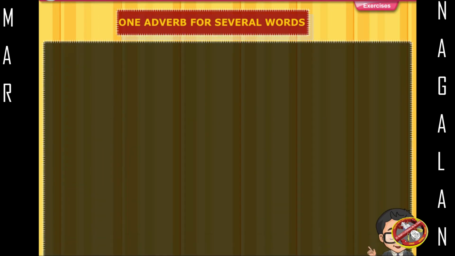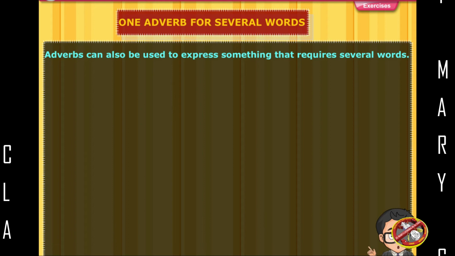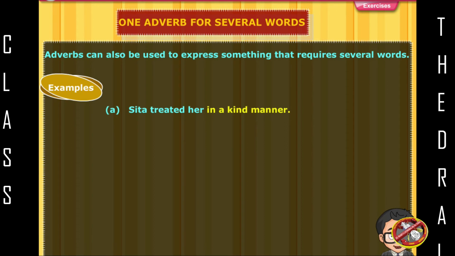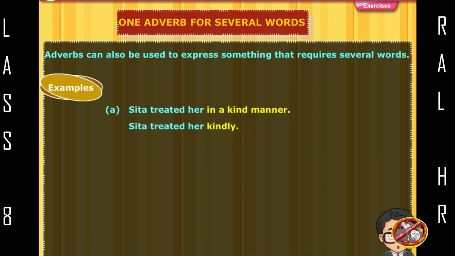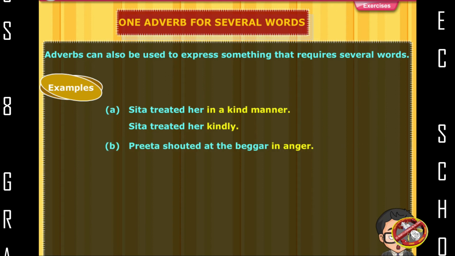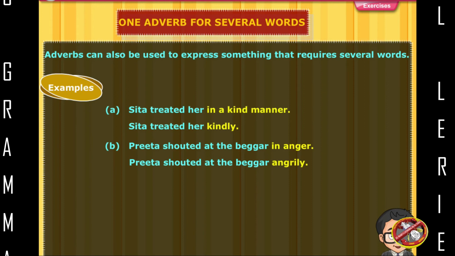One adverb for several words. Adverbs can also be used to express something that requires several words. Examples: Sita treated her in a kind manner. Sita treated her kindly. Preeta shouted at the beggar in anger. Preeta shouted at the beggar angrily.